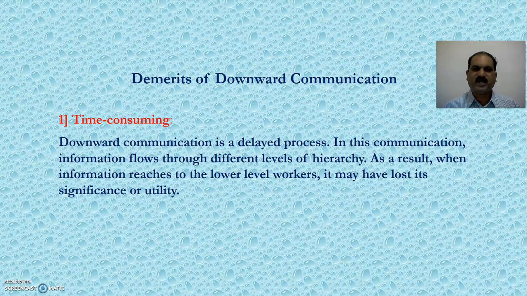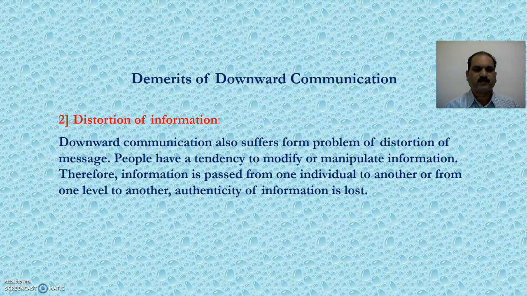Now let's see the limitations or demerits of downward communication. First, time consuming. Downward communication is a delayed process. In this communication, information flows through different levels of hierarchy. As a result, when information reaches to the lower level workers, it may have lost its significance or utility. Second, distortion of information. Downward communication also suffers from problem of distortion of message.